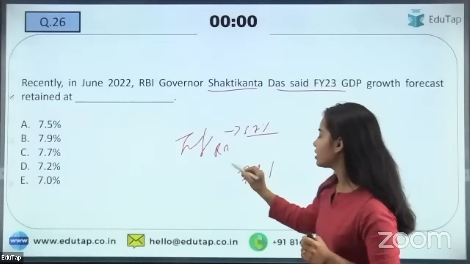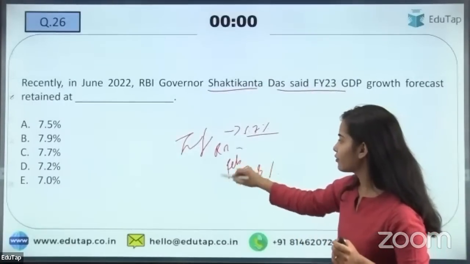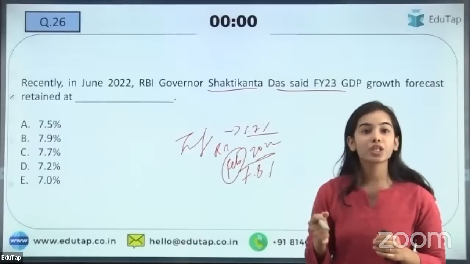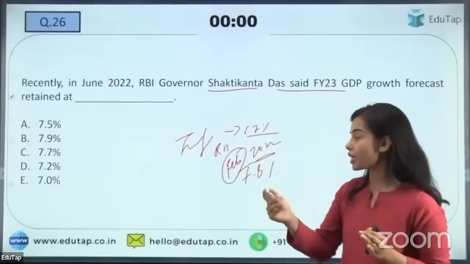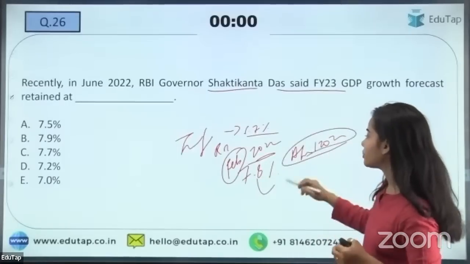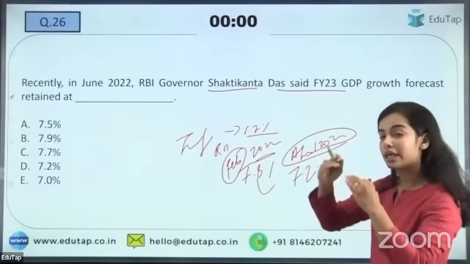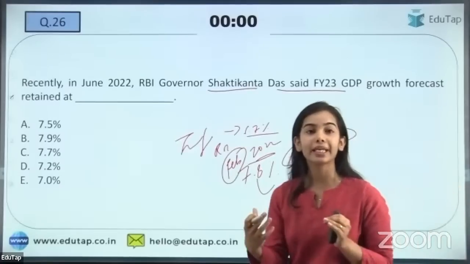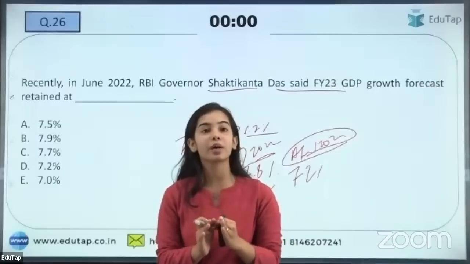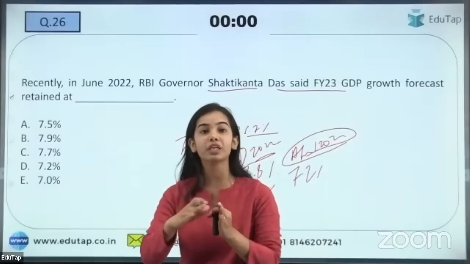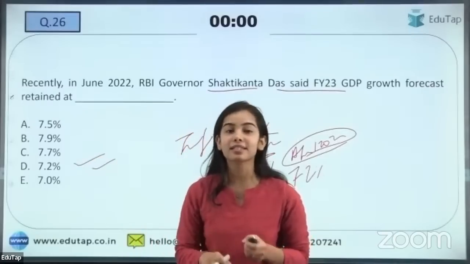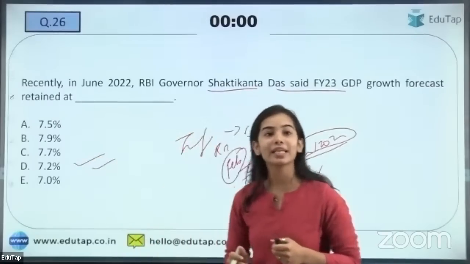Yes. So here the GDP forecast by the RBI was 7.8% in February 2022, and this was before the starting of the Russia-Ukraine war. But after the Russia-Ukraine war, in April 2022, the Monetary Policy Committee meeting happened, and the forecast was decreased to 7.2%. Like it was said that the GDP will be growing at 7.2%. And in this Monetary Policy Committee, it has been retained that the economy will grow at 7.2%. So yes, everyone is giving D as the right answer. That is absolutely correct. So well done, you guys.